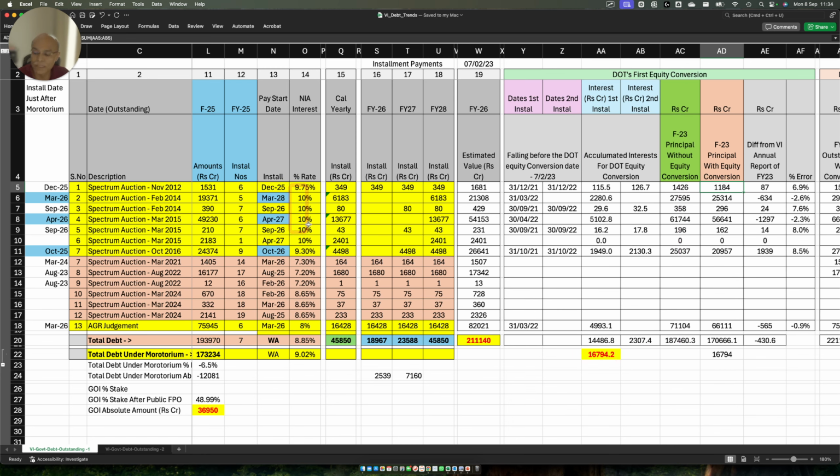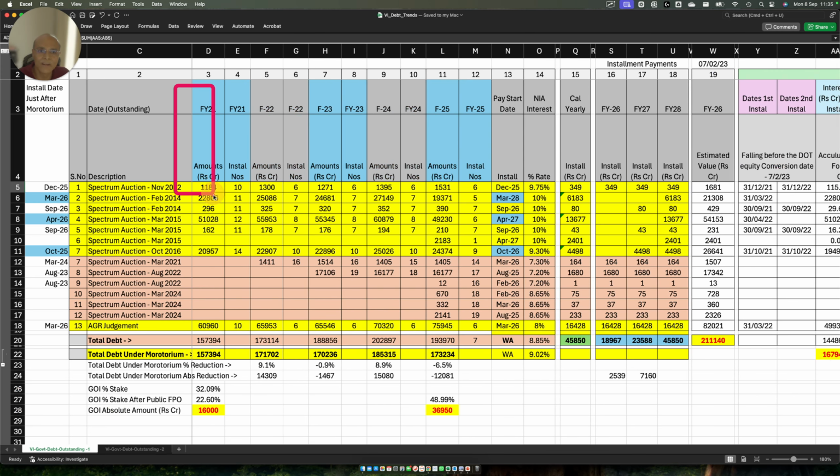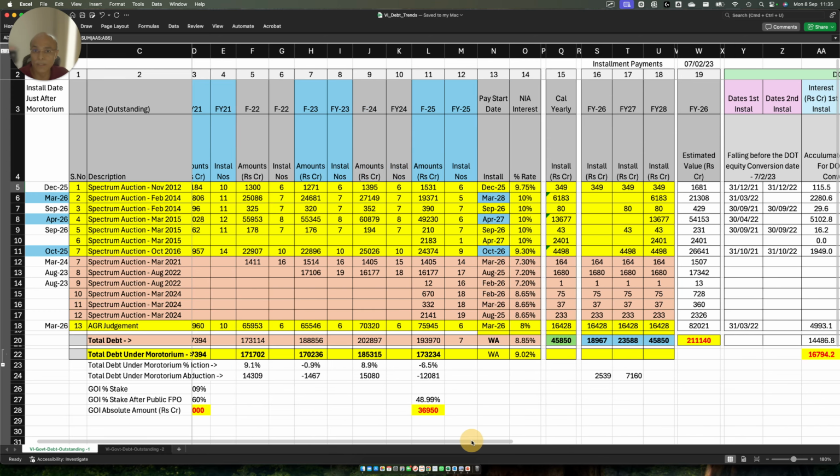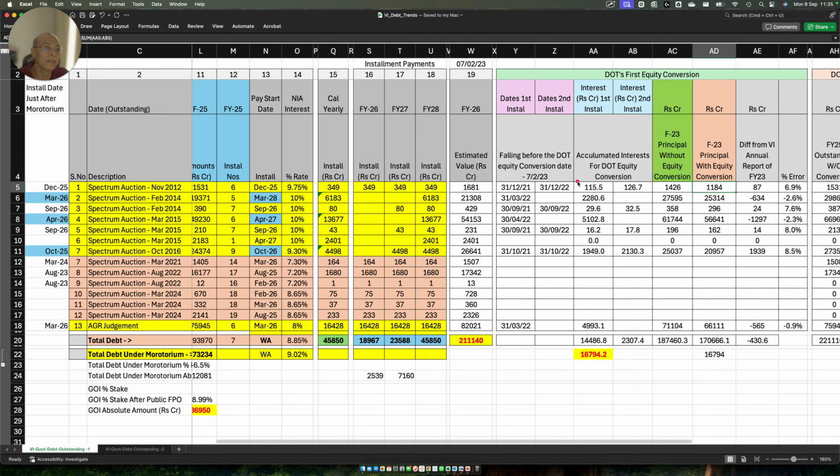And how do I know this interest? It's very simple, because I know the principal outstanding in FY21 and FY22 from the annual report. This principal outstanding is simply multiplied by the interest rate, 1 plus 0.975, which you can check yourself here. It's simple multiplication. That's why the weighted average interest comes out to be 9.1%. Because I know the principal outstanding, I can calculate this interest. And if you add all these interests, you will see that it comes out to roughly 16,000 crores.